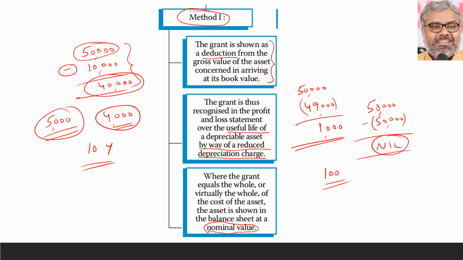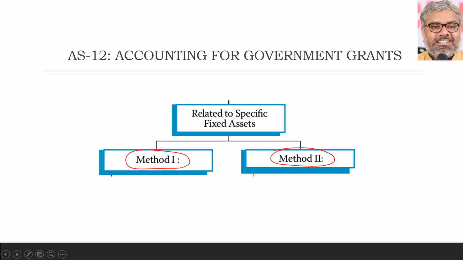One point is for sure: when a government grant is received, it cannot be just ignored. Irrespective of whether there is a cash outflow or not, it has to be recorded at nominal value, whatever the grant may be. That principle we can apply everywhere. But in general, what is important for the exam questions is the grants related to specific fixed assets, and how to treat them.